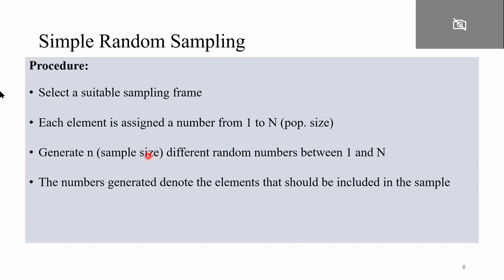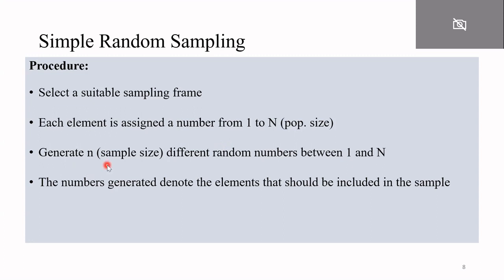Now we will discuss the procedure of performing simple random sampling. Firstly, select the population about which you want to draw some inferences. From that population, select a suitable sampling frame based on the objective of your study. Each element is assigned a number from 1 to N, where capital N is your population size. It's a type of nominal scale, you are simply giving a number 1 to N.